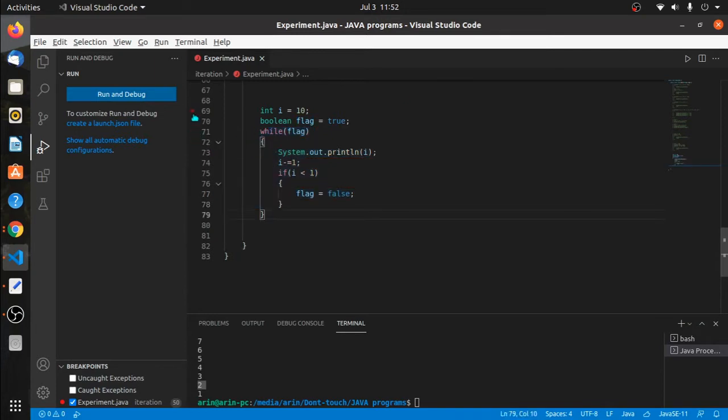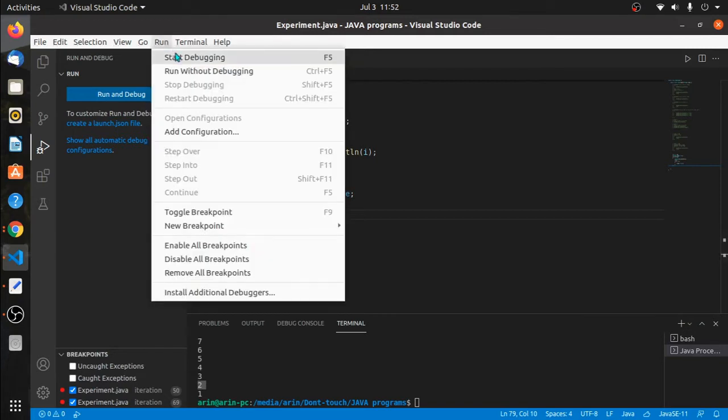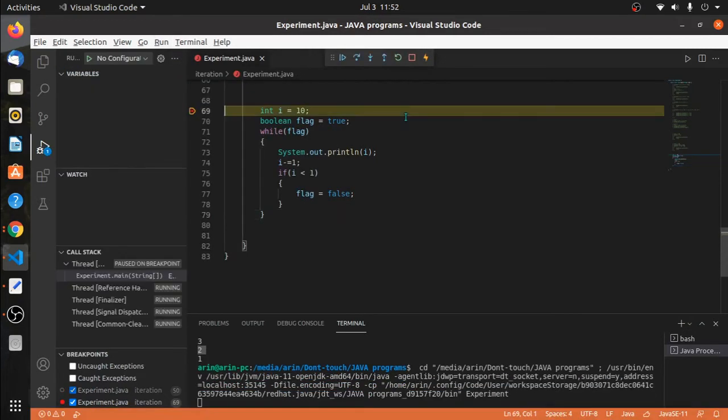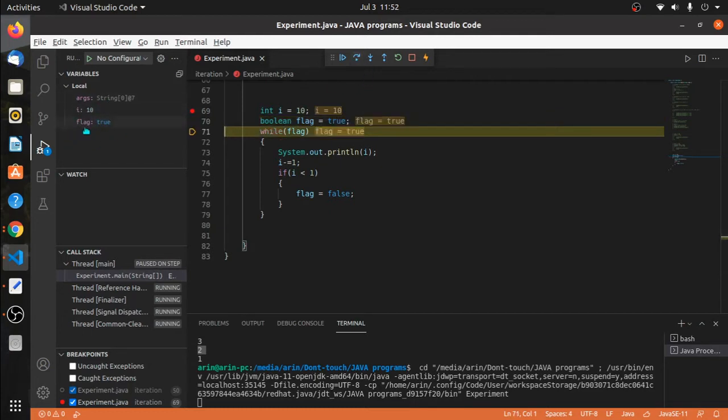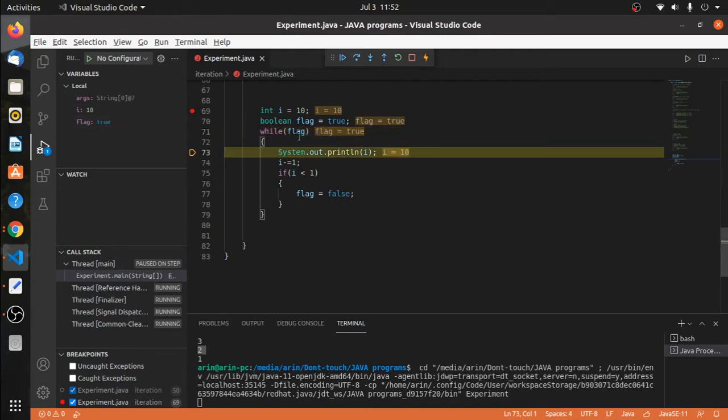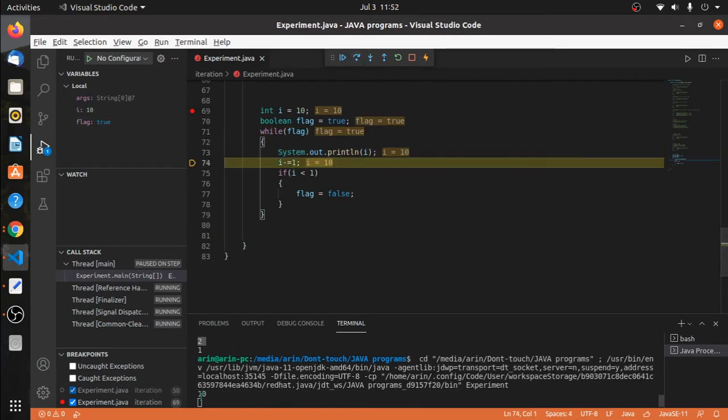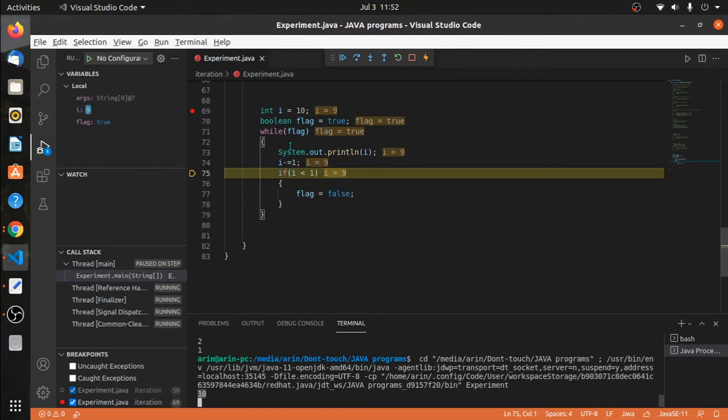So I will attach a pointer over here, and then we will debug this program. Let's see what happens. Int I equals 10, we get a variable in the memory, I equals 10. We get a flag variable in the memory whose value is true, and then while true comes inside, System.out.println I, the value of I gets printed, this one, 10.